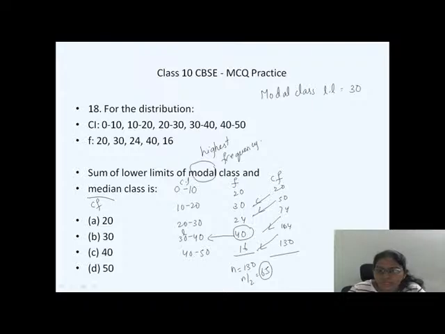The nearest frequency greater than 65 is 74. Yeah, done. 74 is there. 74's lower limit is what? 20. So the median class lower limit is 20. Now add both the lower limits. 30 plus 20 is 50. Option number D. How many of you got option number D?